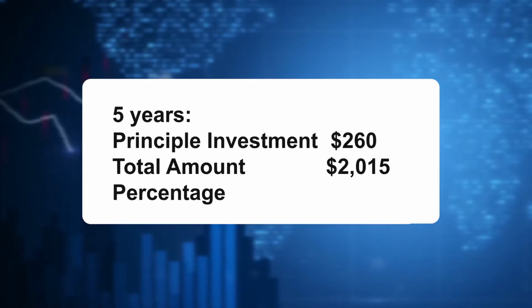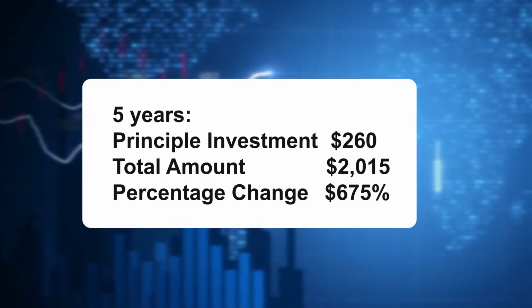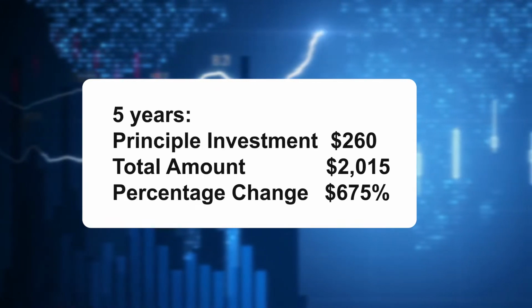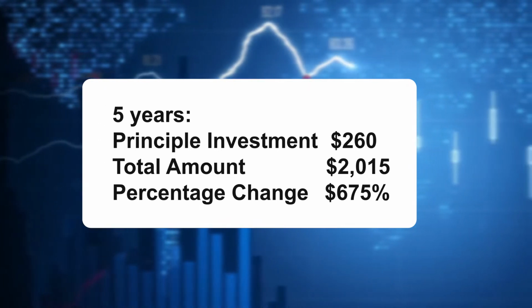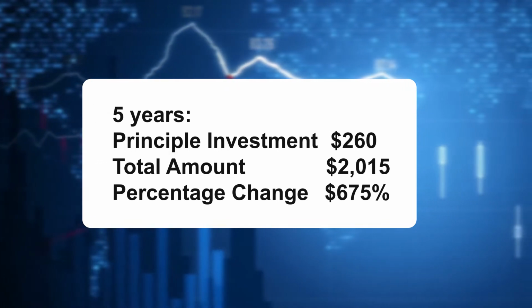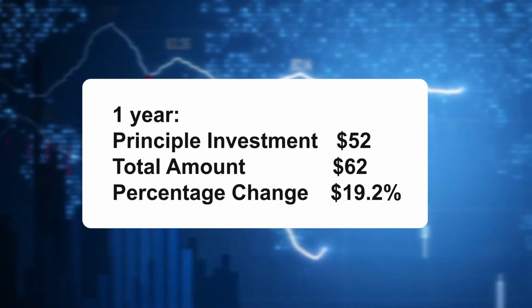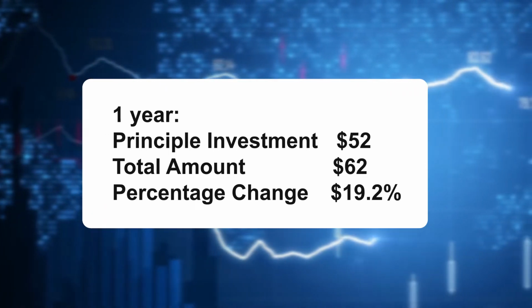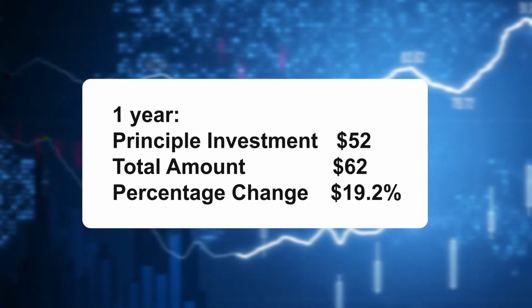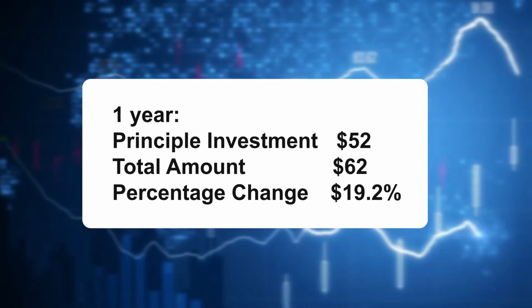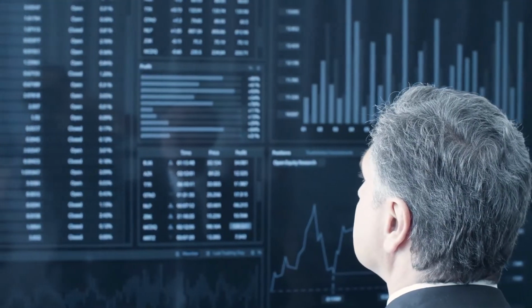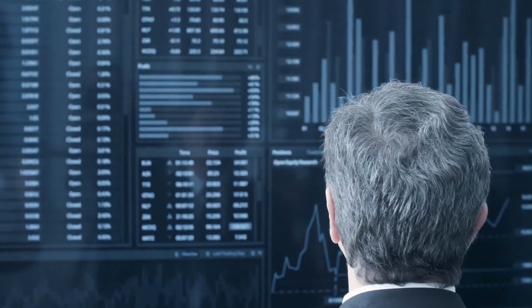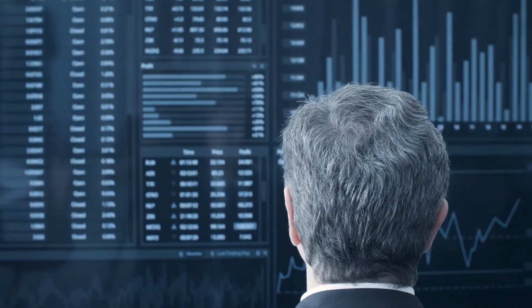Percentage change 71,252%. 5 years. Principal investment $260. Total amount $2,015. Percentage change 675%. 1 year. Principal investment $52. Total amount $62. Percentage change 19.20%. It's difficult to resist wishing for a time machine when you see these figures in order to return to the early days of Bitcoin.